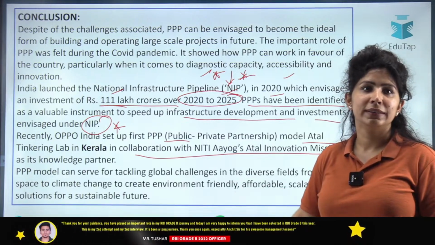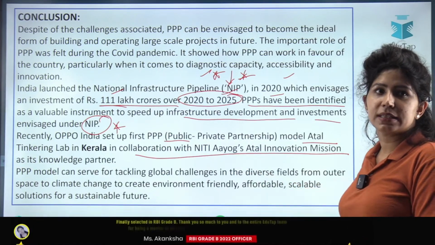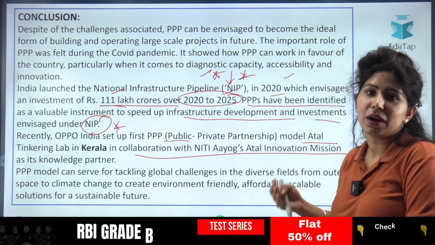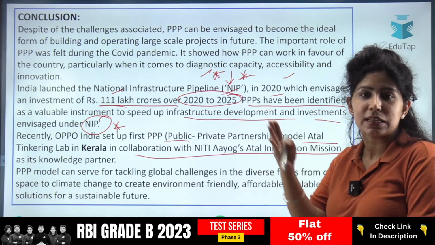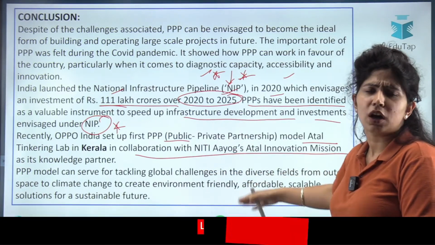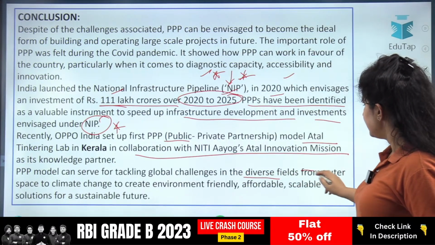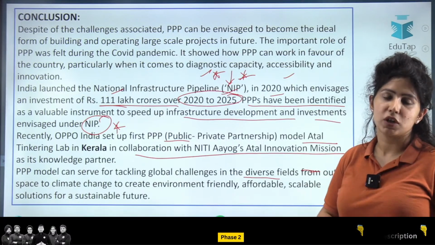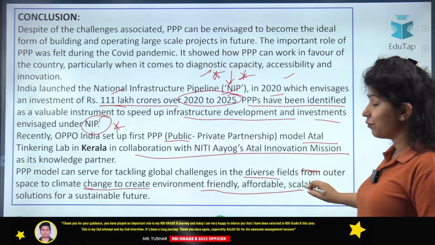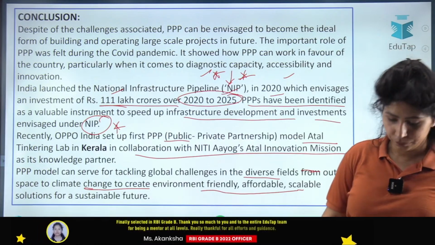Finally, conclude that the PPP model can serve for tackling global challenges in diverse fields from outer space. The private sector has been coming in space also. Private partnership along with ISRO has been seen in the space sector also. From space to climate change, you can talk about health, education. In diverse fields like outer space, health, education, environmental management, to fighting climate change, to create environmentally friendly, affordable, scalable solutions for a sustainable future.